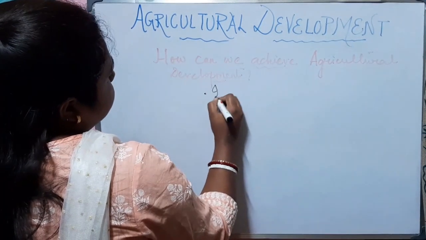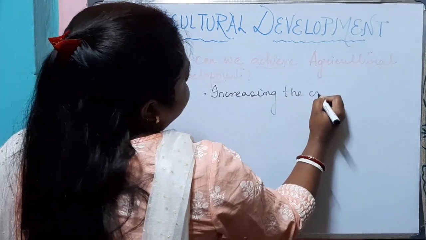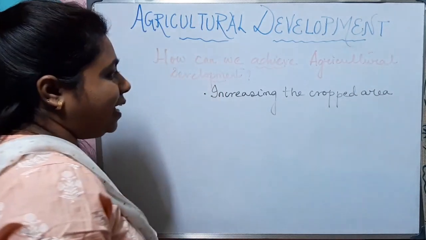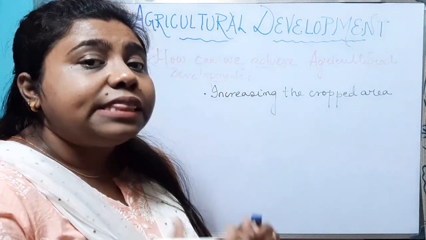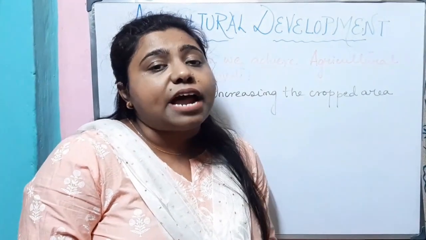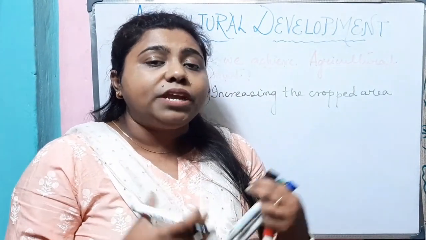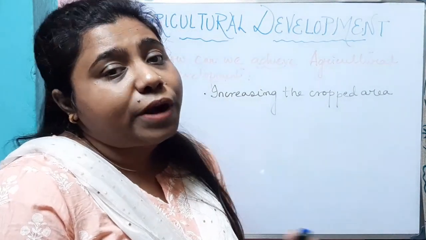Number one, we need to increase the cropped area. That means the area where cultivation is taking place. It is very important to increase the cropped area, then only the production will increase. If you talk about our country India, the size of land holdings is quite small compared to the farmers in the USA or any other developed nation. So if we need to increase the production, we need to increase the land which is utilized for production.